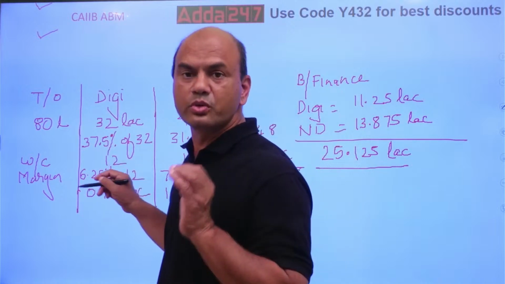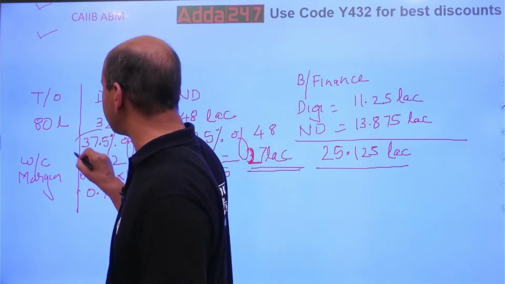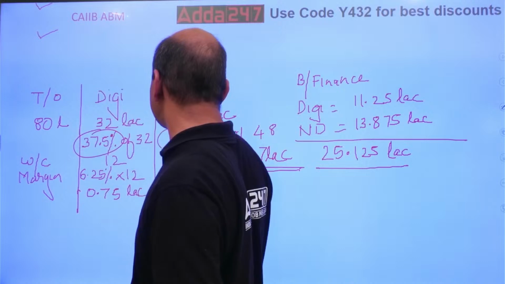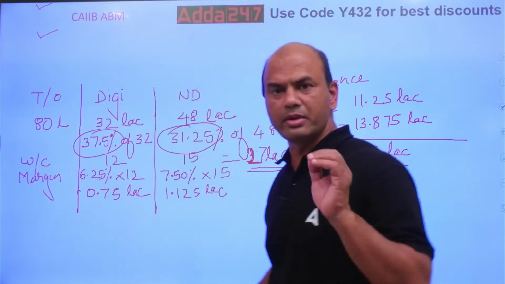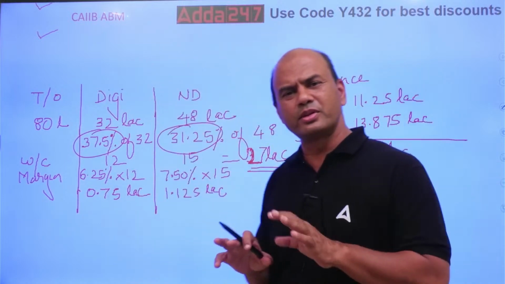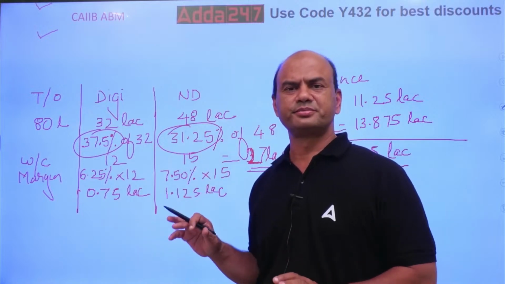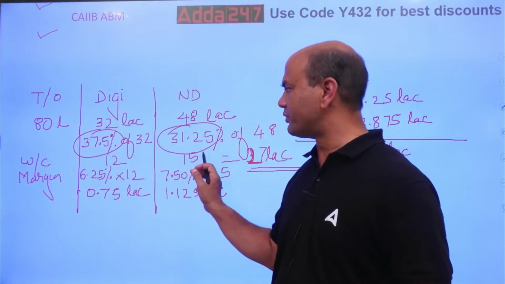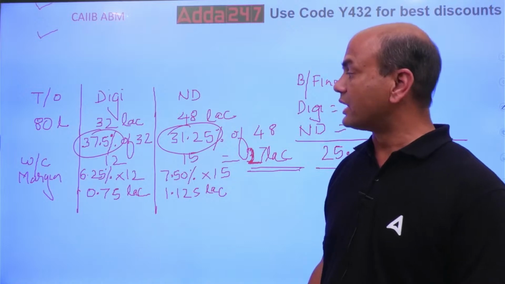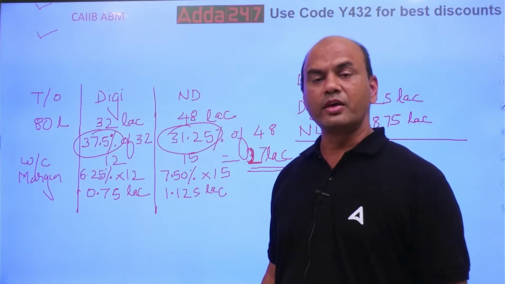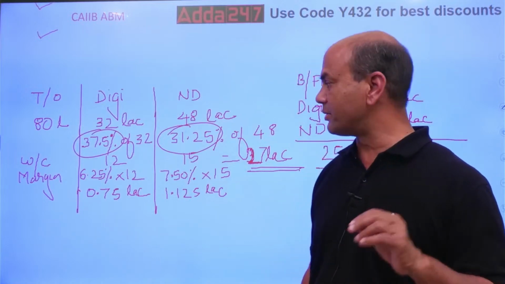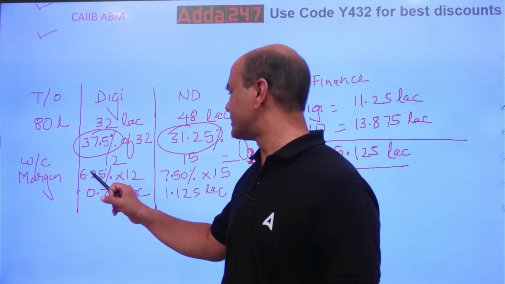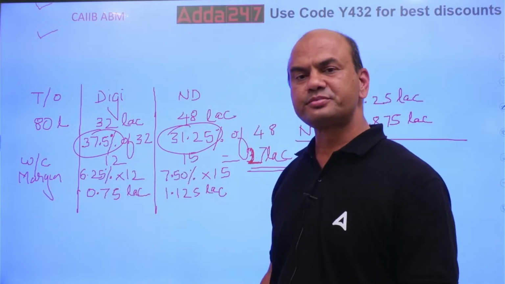This is the most crucial part in the problem. You'll have to remember this. Once you remember this, the whole problem is easy. Now we got this 12 lakhs and 15 lakhs. Now margin. Kindly remember, this margin is always 6.25% and 7.5%.